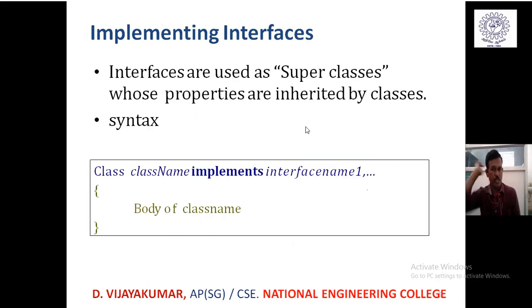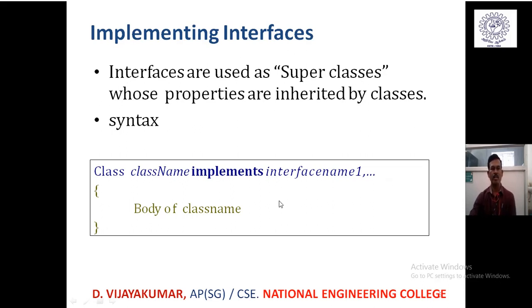And how are we going to implement interfaces in concrete or regular classes? Just like super classes and derived classes are inherited using the keyword extends, there is another keyword called implements, which is used to create the relationship between an interface and a class. The general syntax is the keyword class followed by the class name, followed by the implements keyword, followed by interface 1, comma, interface 2. Like that you can implement any number of interfaces in a single class. So multiple interfaces can be implemented in a single line within a concrete class.